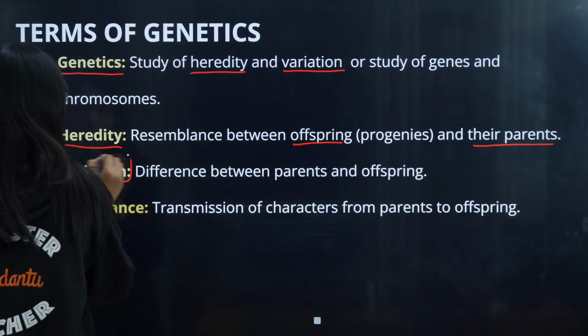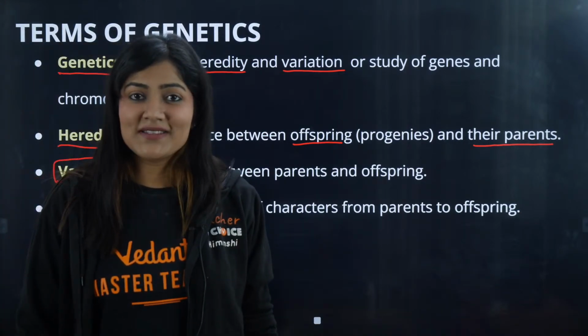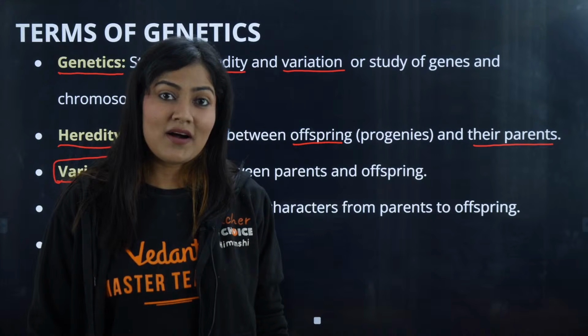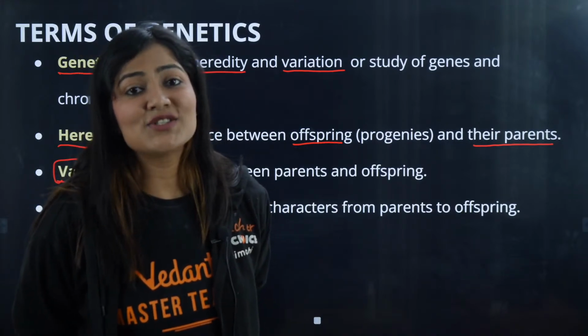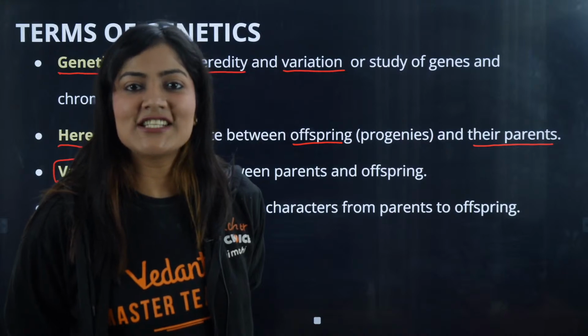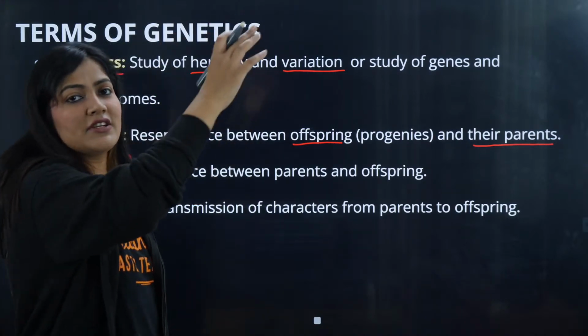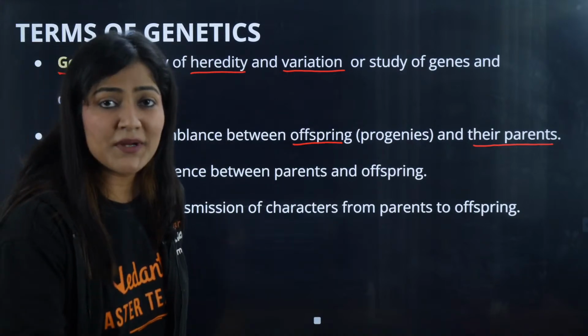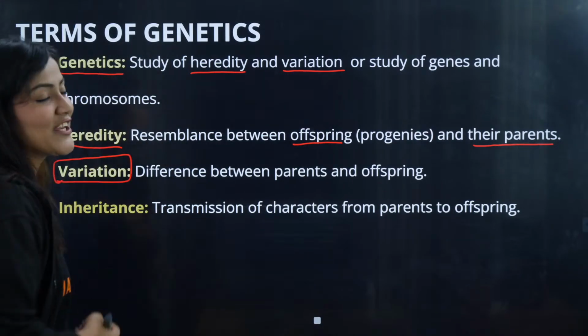Then we have a term known as variation. Do I look exactly similar to my mother? Do I look exactly similar to my father? Or do I look exactly similar to my siblings? The answer is no, because we have certain variations. Whatever is passing from the mother and from the father to the offspring is going to show certain changes, and these changes are known as variation, right?